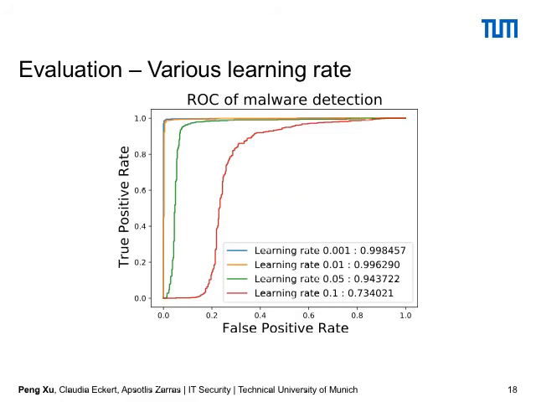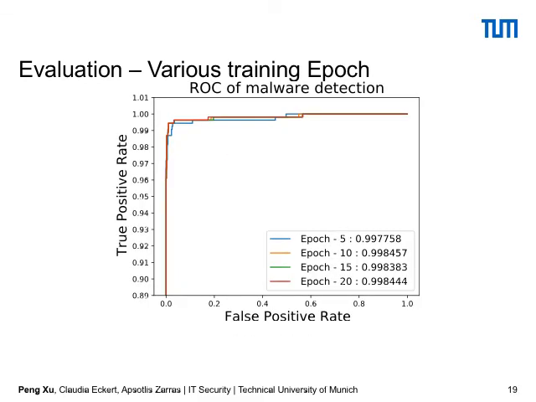Besides the normal situation, we also consider different hyperparameters. We test our framework on different learning rates. Here we can see that using 0.001, we get more than 99.98% AUC. We also test with different training approaches, and we get different results for malware detection.